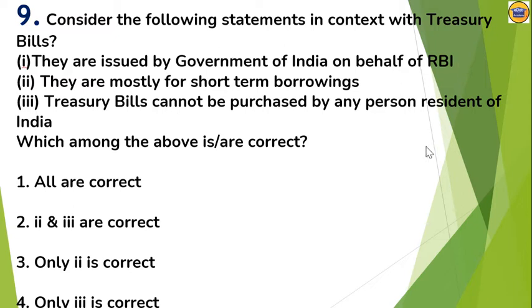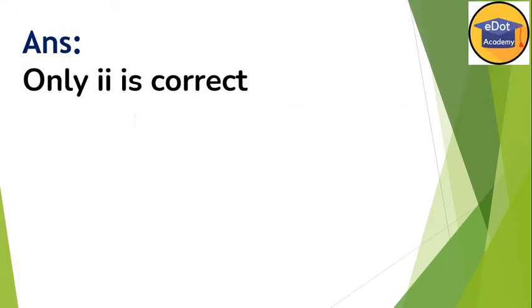Okay, they are mostly short-term borrowings. And treasury bills cannot be purchased by any person resident of India. So you have to tell me which options are correct here. Option 1 is 100% wrong, and option 3 is also 100% wrong, because treasury bills can be purchased by any person. So option 2 is correct here. They are mostly for short-term borrowings.